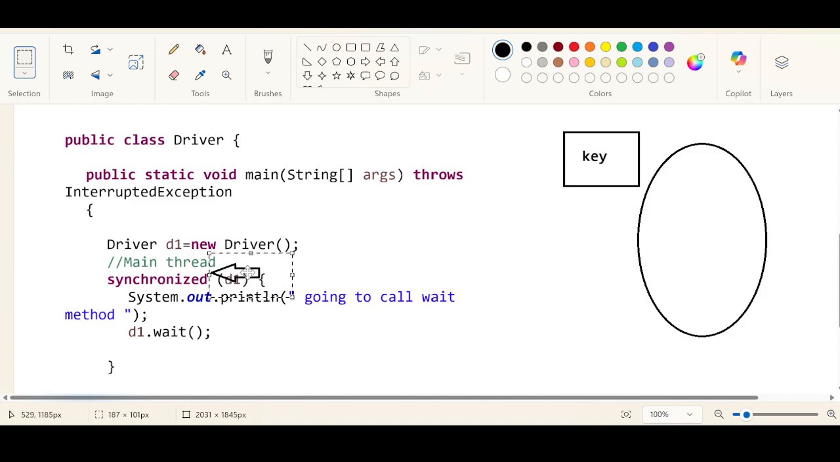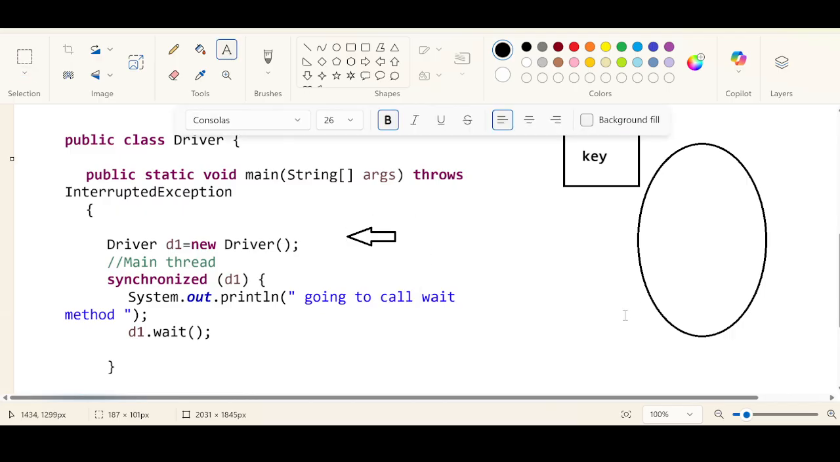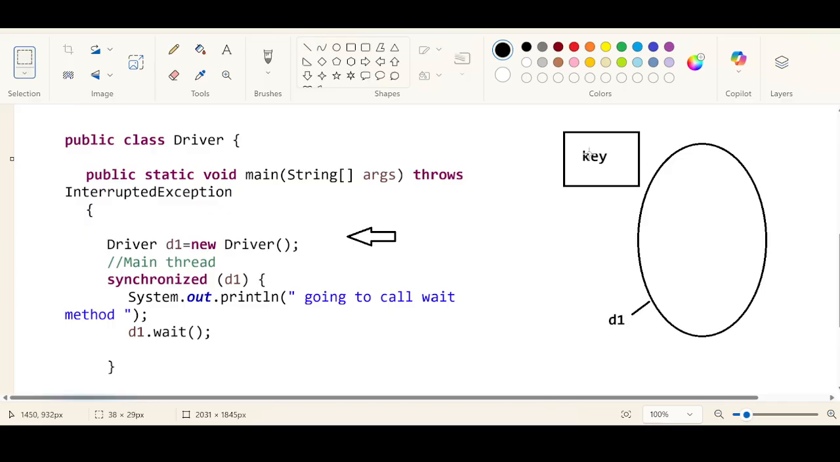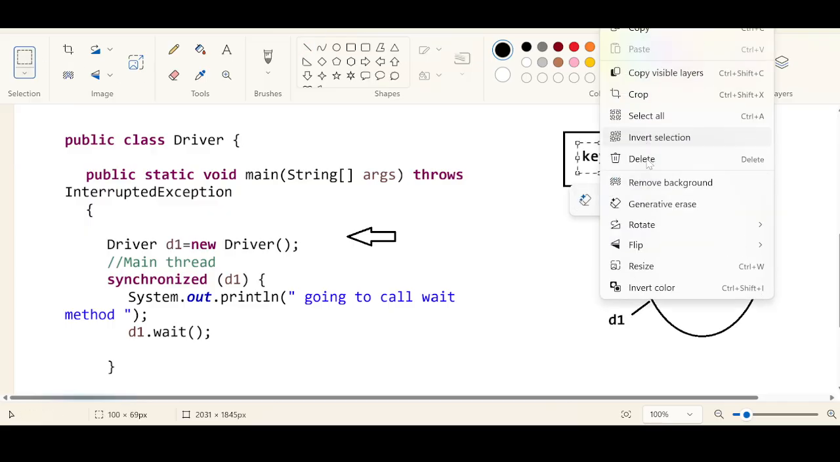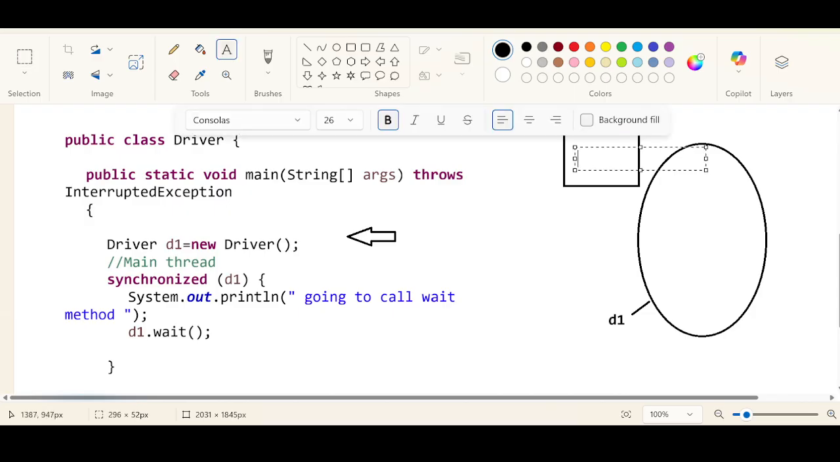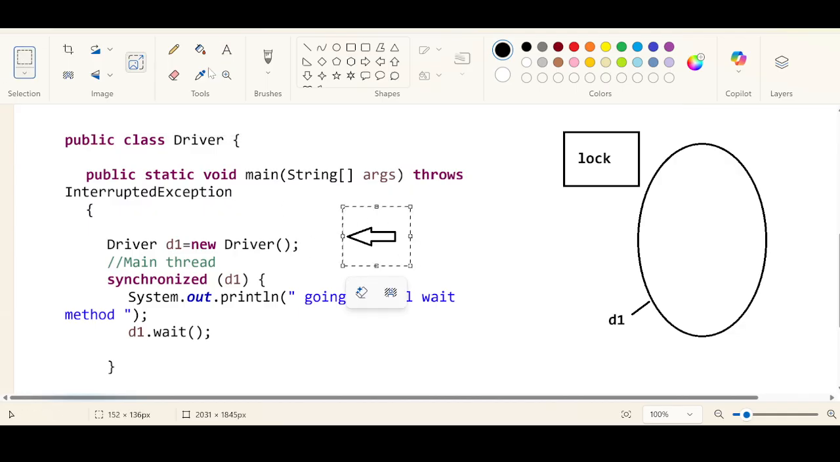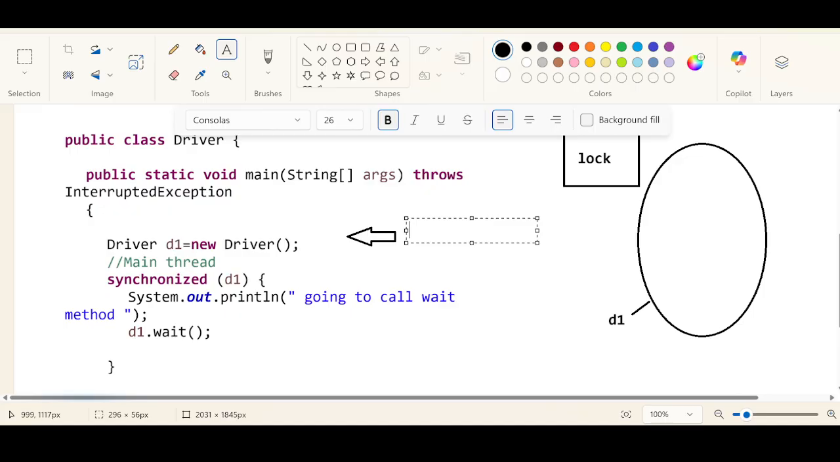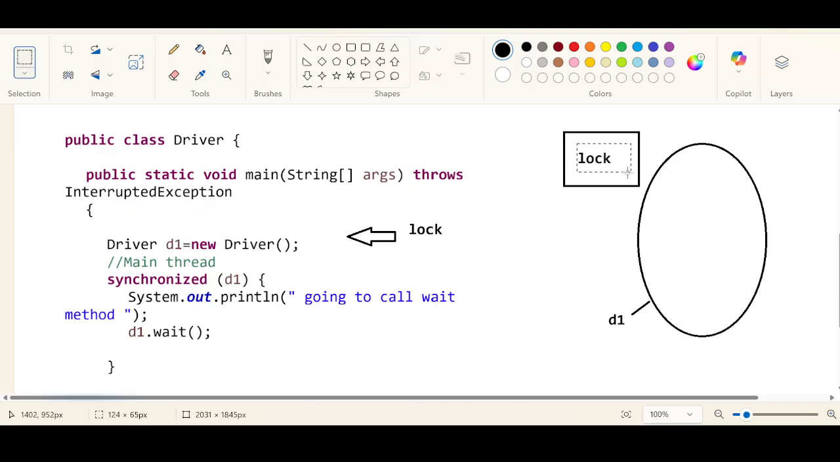There is a synchronized block which is accepting a lock, a D1 lock. This is the D1 object. Let me use lock, the lock monitor. You have the lock. Now the lock will be acquired by which thread? Main thread only, because there is only one thread. The main thread acquires the lock and gets into the synchronized block.